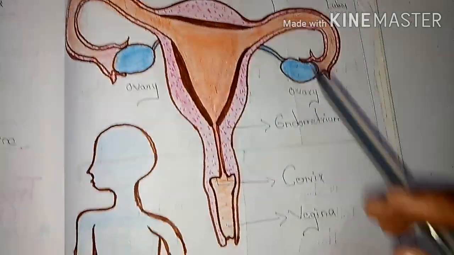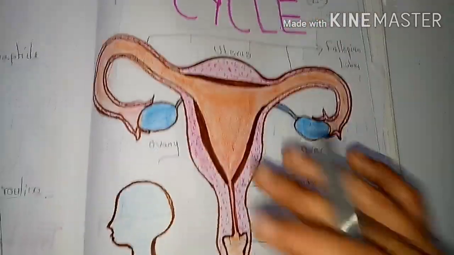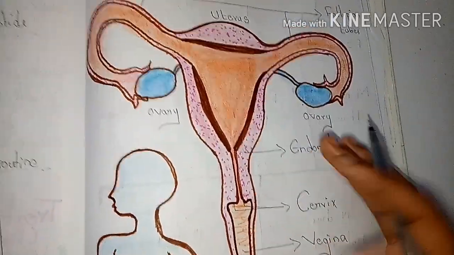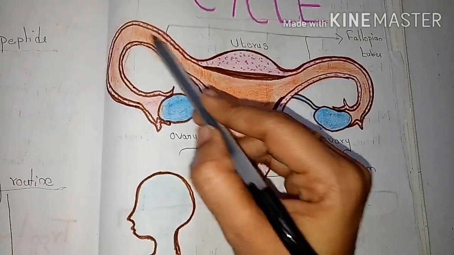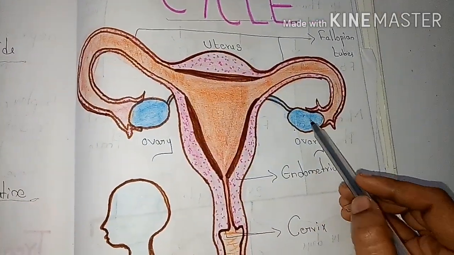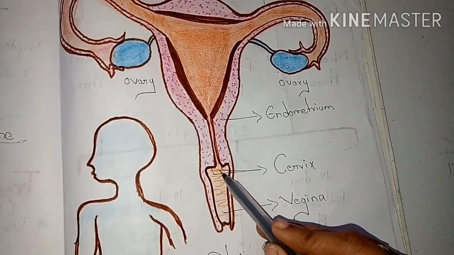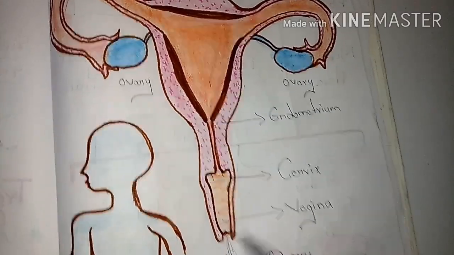This is the female reproductive system of the females. These are the pelvic organs. So let's see what are the parts mainly involved in this. This one is the uterus, and these tubes are the fallopian tubes. To these tubes the ovaries are attached, and this is the cervix part, and this is the vaginal part.